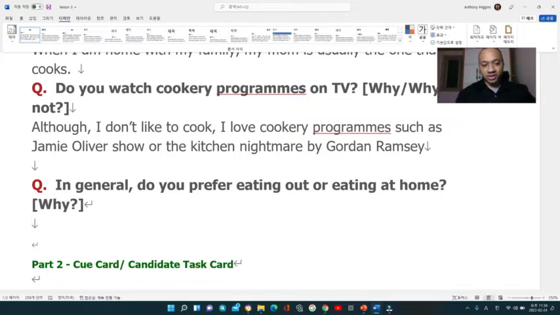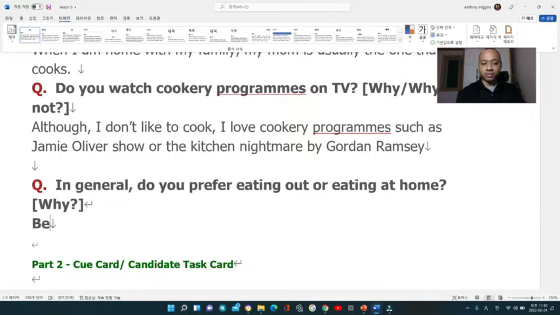You have to say: because I have passion, I love red. And then afterward, you can extend your sentence more. If you use because in the middle of the sentence, there is a limit on the length of the sentence. So when you're using the word because, you have to use it at the beginning of the sentence. So for example, in general, do you prefer eating out or eating at home?